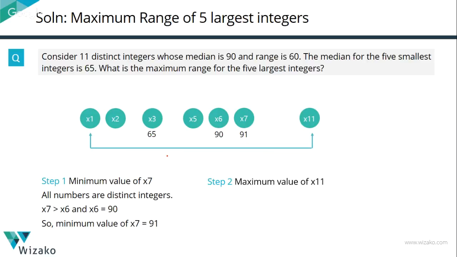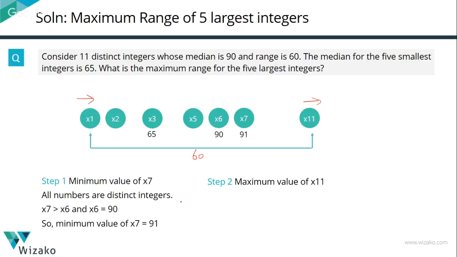Look at this. There is an umbilical cord that ties x1 and x11, and this cord is 60 units in length. So x11 is always going to be 60 more than x1. If x1 is 1000, x11 will be 1000 plus 60. If x1 is 1, x11 is going to be 1 plus 60. So if I push x1 as much to the right as possible, if I maximize x1, then 60 more than that is how high the value of x11 can be.